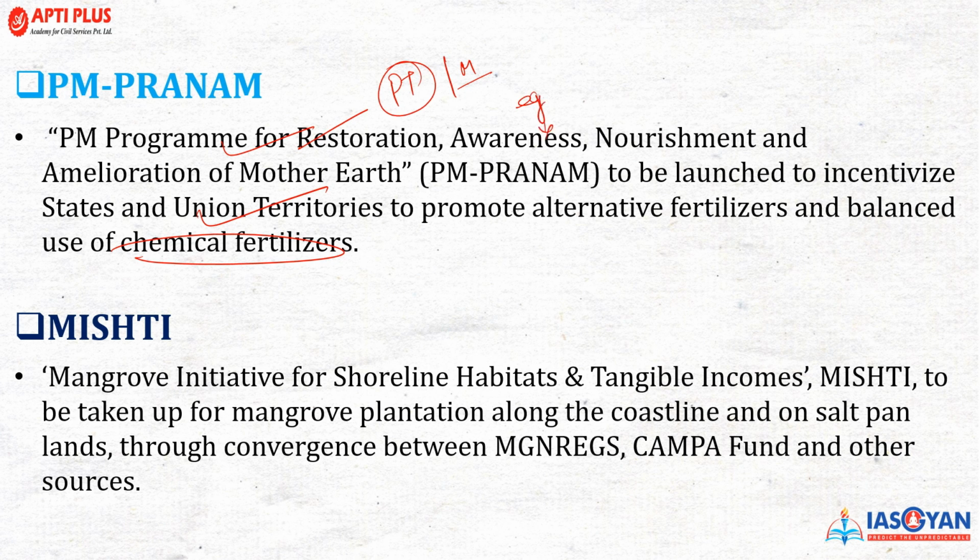Very much important. Now, MISHTI, the Mangrove Initiative for Shoreline Habitats and Tangible Incomes, to be taken up for mangrove plantation along the coastline and on salt pan lands, through convergence between MGNREGA, CAMPA Fund and other resources. So this can be a direct statement that can be asked in the prelims examination, that how the convergence part will be done. It will be done between MGNREGA and CAMPA Fund and other sources.